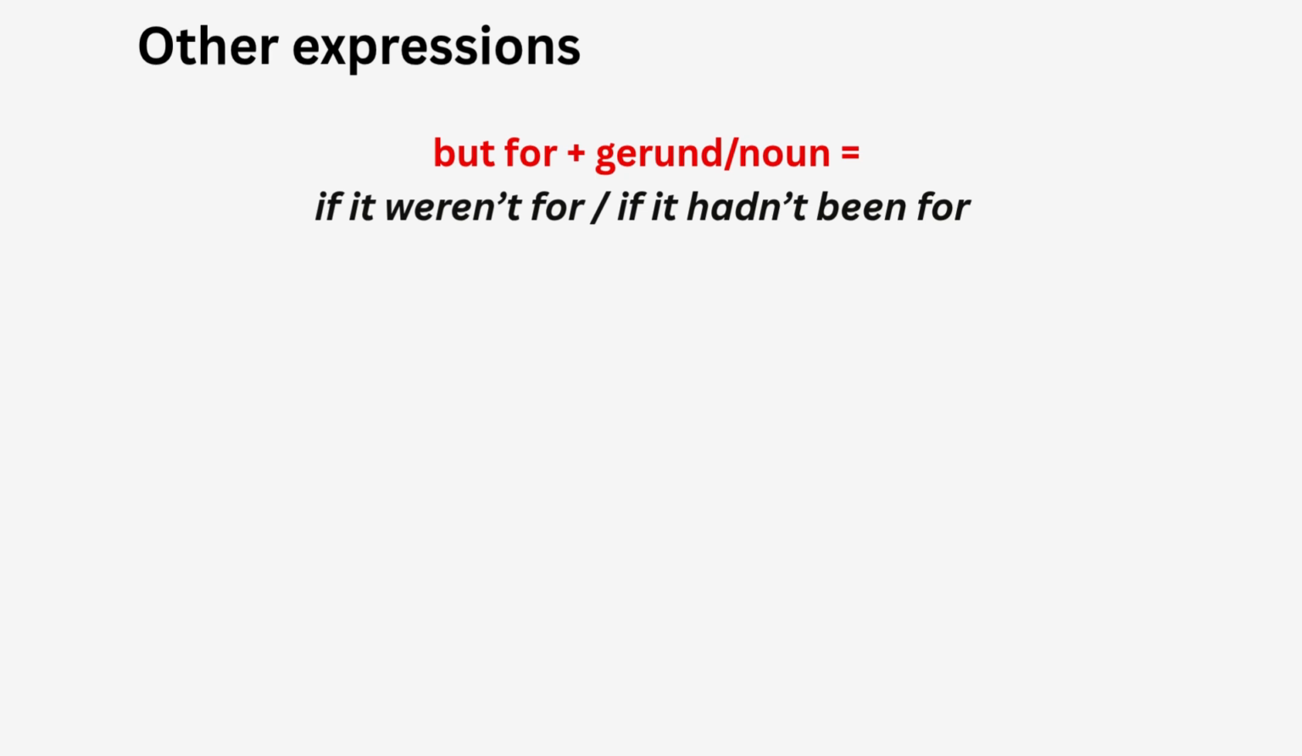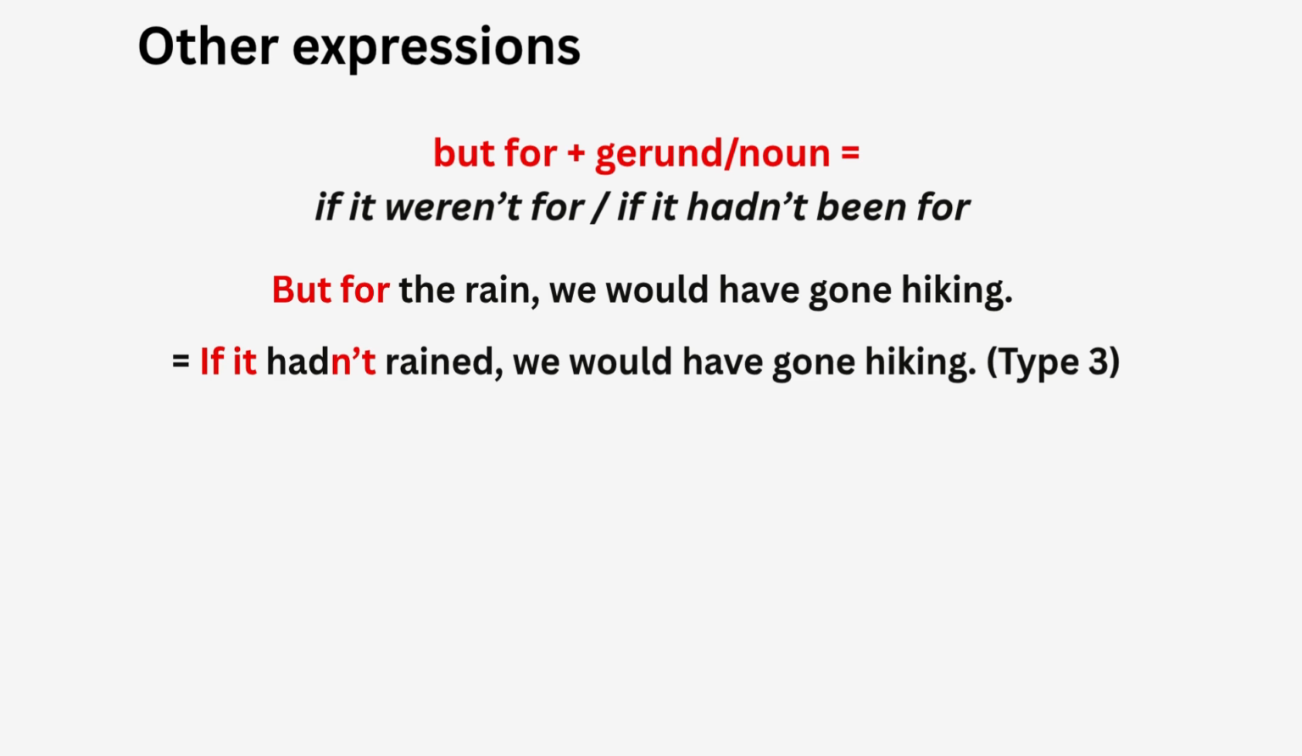or a gerund form. So what does it mean, "but for"? "But for" in this case means "if it weren't for," or "if it hadn't been for." As in this example, "but for the rain, we would have gone hiking." What does it mean? How to understand the sentence? You can read it as "if it hadn't rained, we would have gone hiking," which clearly is type 3 conditional, right? But instead of this part, "if it hadn't rained," we can use a noun and a phrase